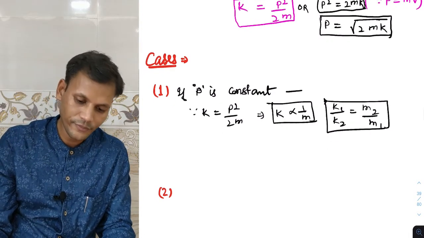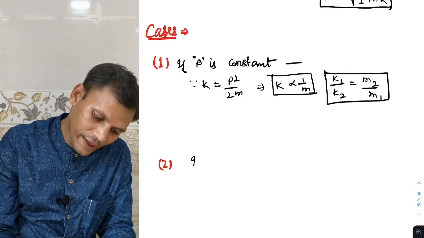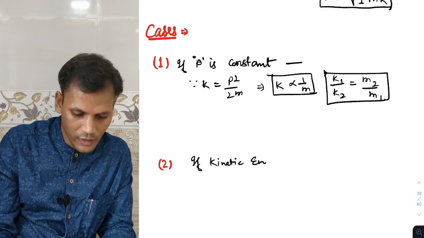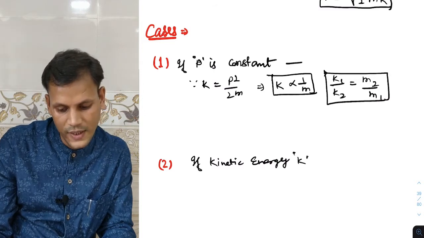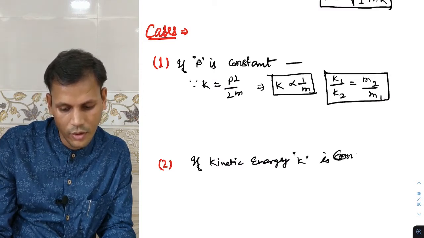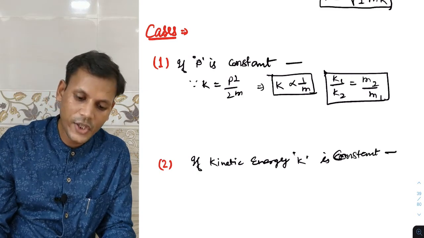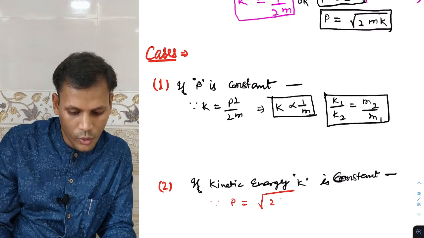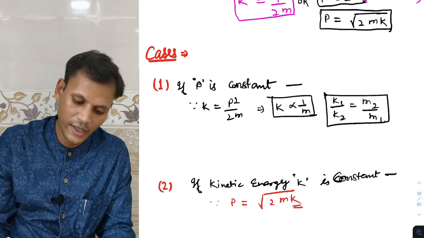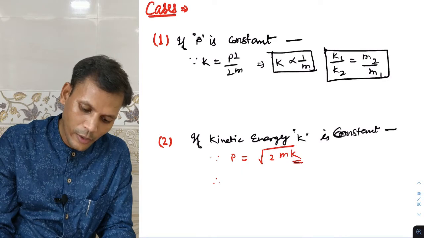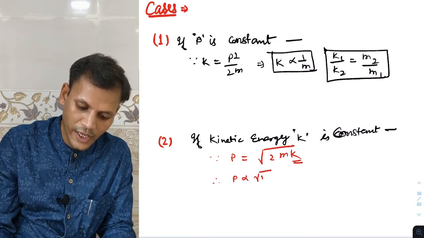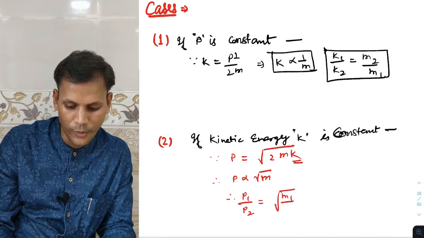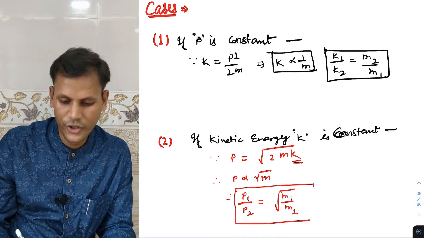If kinetic energy K is constant, then since P is equal to root of 2mK, and K is constant, therefore P will be proportional to root of m, and P1 by P2 will be root of m1 by m2. This is one of the relations that may be there.